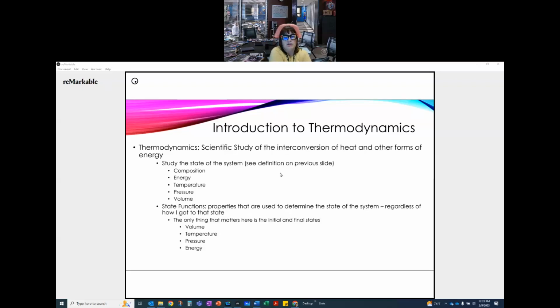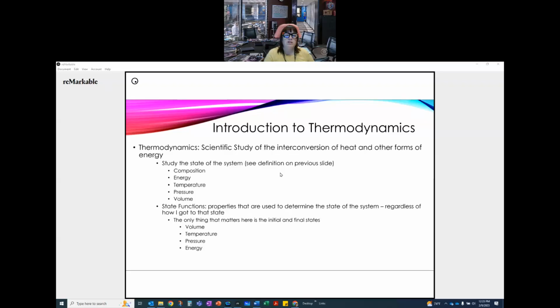State functions that we've talked about so far: volume, temperature, pressure, energy. Those are four. Okay. Things like work that is not something that we're talking about for state functions. Okay. You may get asked to define a state function. You may get asked if something is a state function. Is it dependent on the path or not? You may get asked, give me a couple of things that are state functions. And you might get asked like what thermodynamics is, like a definition for thermo.